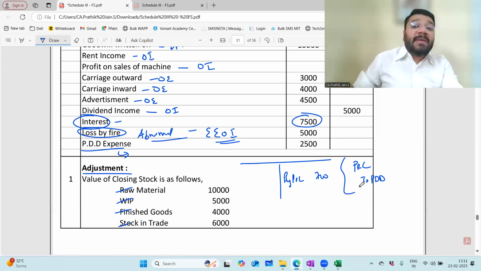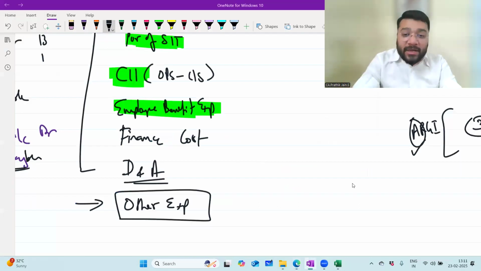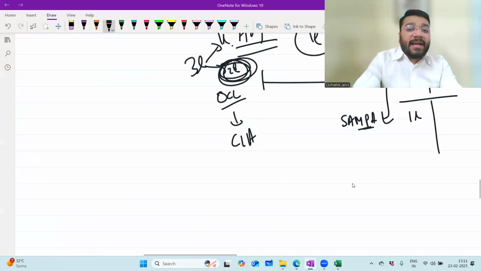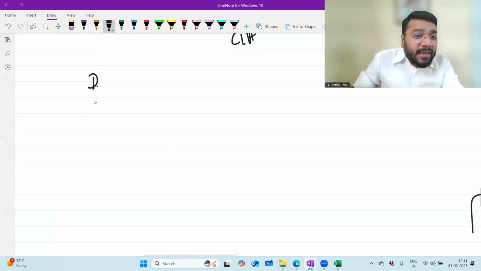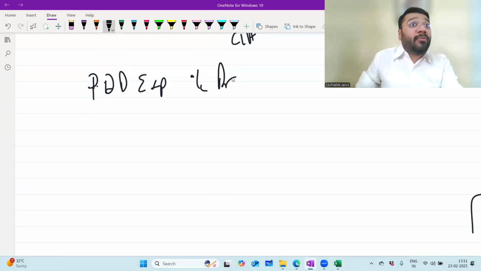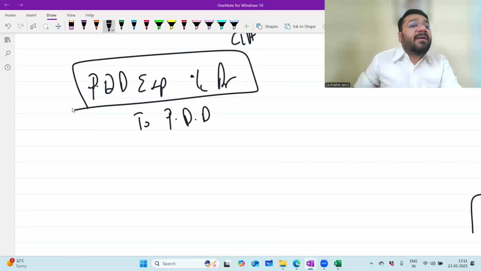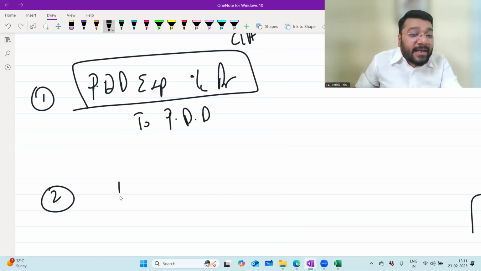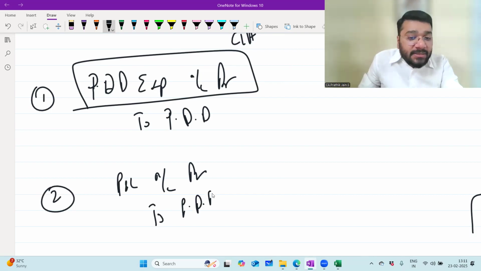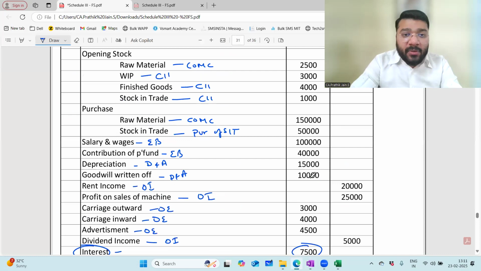But in reality, some people have a differential treatment. What they do is when the provision is created, the entry they pass is PDD expense account debit. The provision you create for the current year, PDD expense account debit to PDD. And this PDD expense is transferred to your P&L account by passing a closing entry. So what is my closing entry? P&L account debit to PDD expense. For example, the question which we did now.